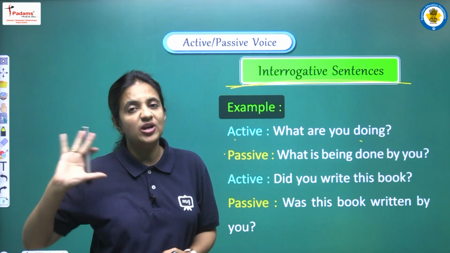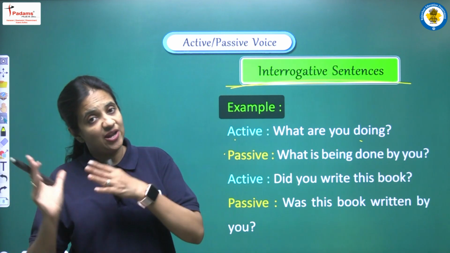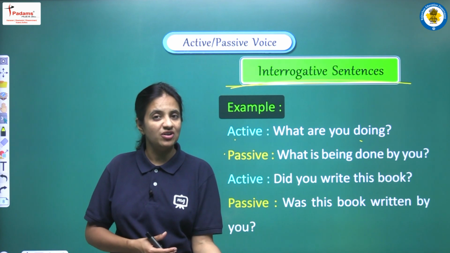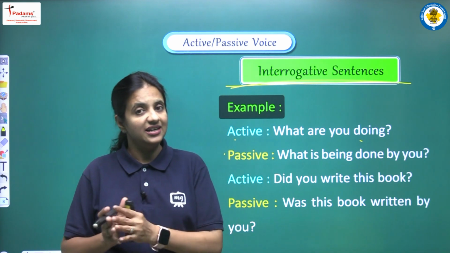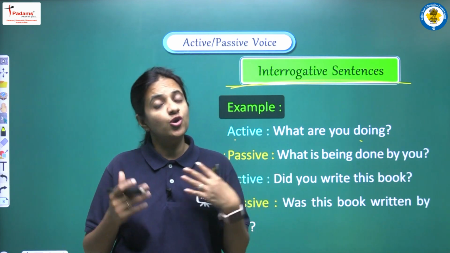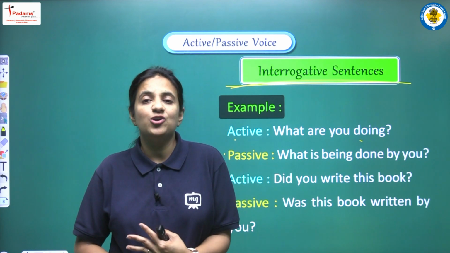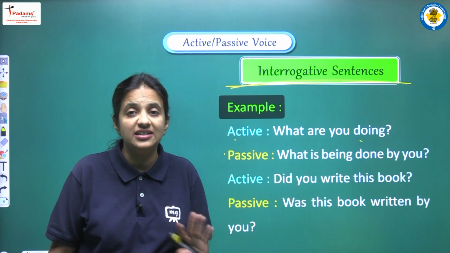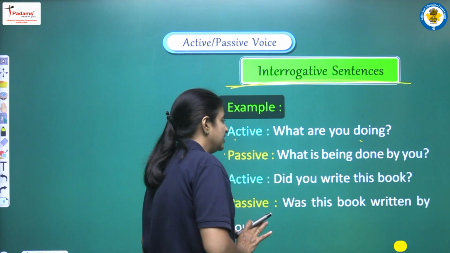हमें rules में कहीं confuse नहीं होना है कि अगर interrogative sentence आ गया है तो हम कौन सी main verb use करें, हम कौन सी helping verb use करें, वो rules exactly same हमें follow करने हैं. हमें बस sentence का जो structure है वो हमें passive voice में भी interrogative maintain करना है. So for that we are having these examples to practice this point. So again let's see sentences.